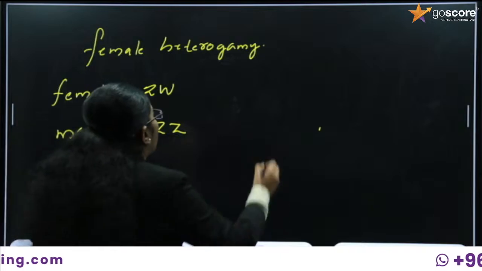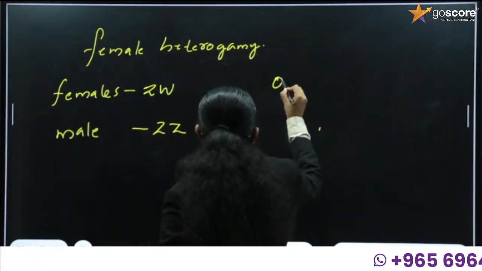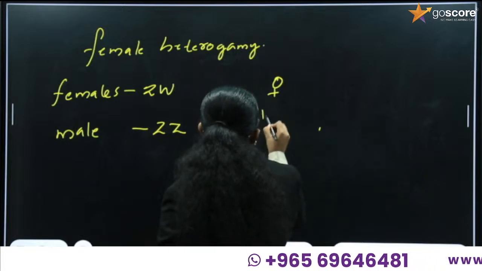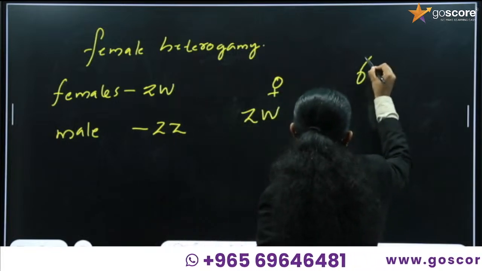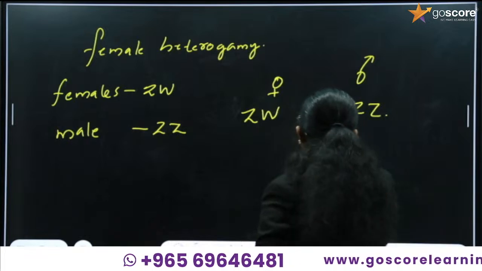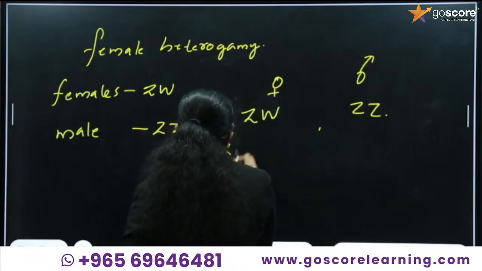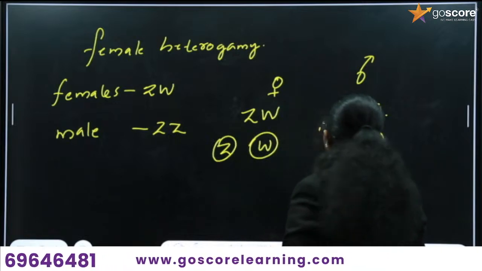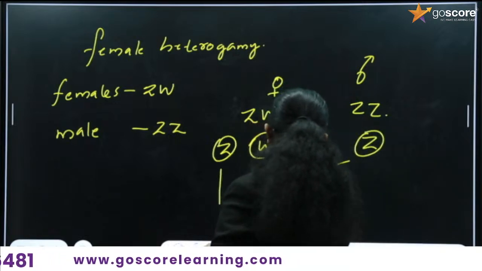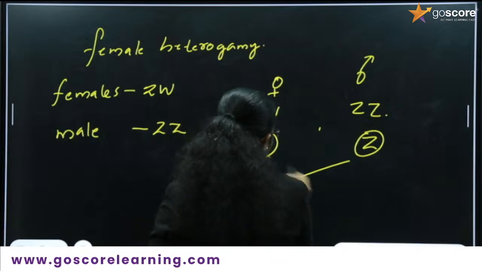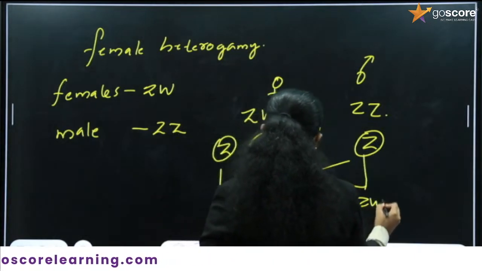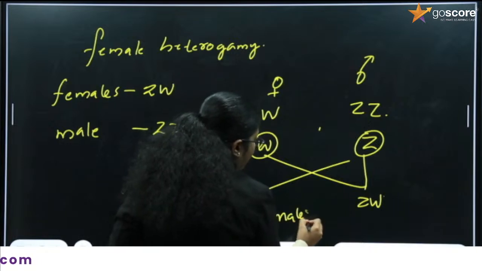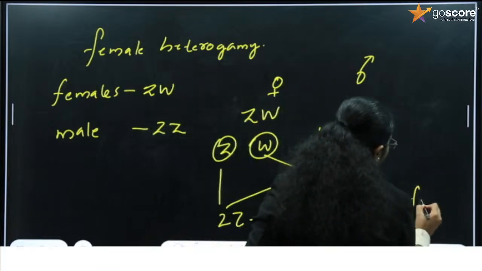So how will the gametes be formed? Females are ZW, males are ZZ. The possible gametes are Z and W from the female, and Z from the male. So the progeny formed will be ZZ or ZW. If ZZ is formed, this will be male. If ZW is formed, this will be female.